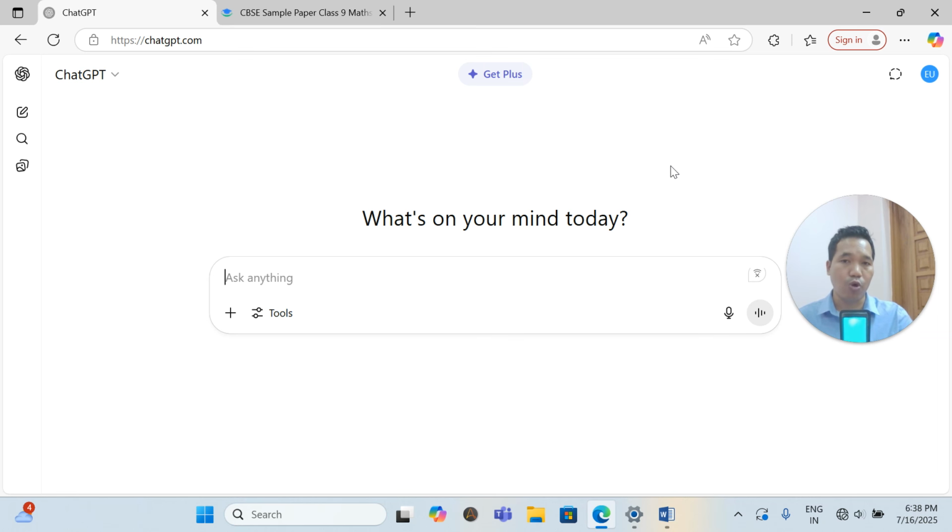Now I'm going to show the difference between two different applications, how people write. I'm going to show the normal way people used to write. After that, I'll use the proper prompt so that you may understand the importance of a proper prompt. So today I'm going to show you a real example.